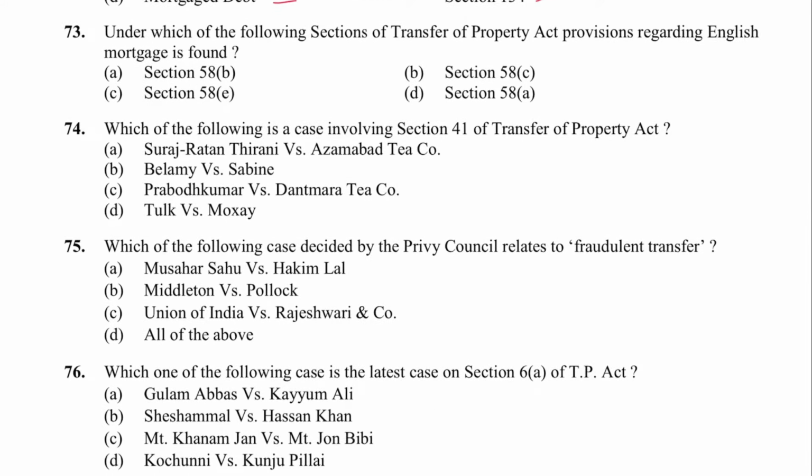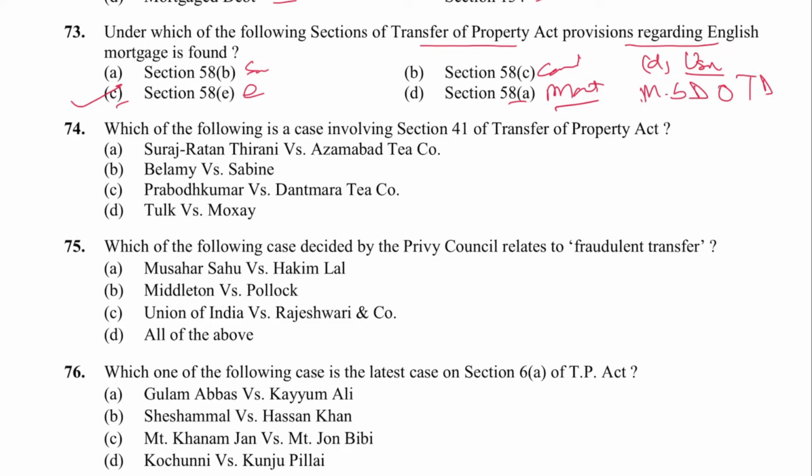Next, 73: under which of the following sections of TPA is the provision regarding English mortgage found? E for English. C is the answer. B is simple mortgage, C is conditional sale, and A is definition of mortgage. 58, D is for usufructuary mortgage, and which one is left? Mortgage by deposit of title deed, that is in F.